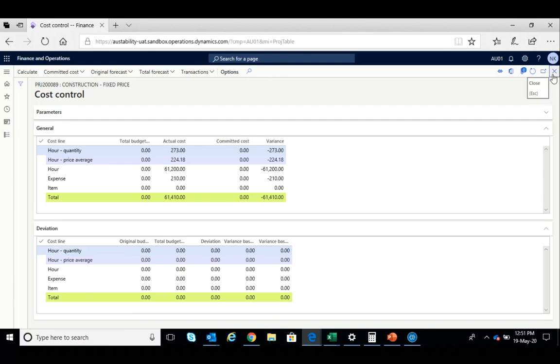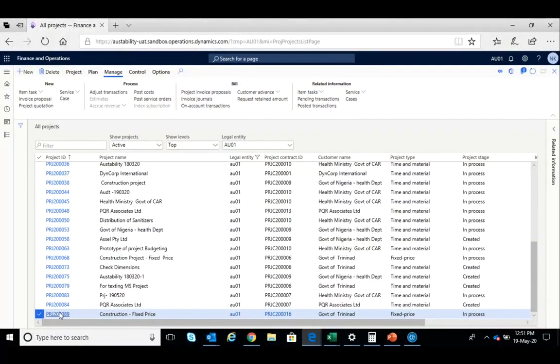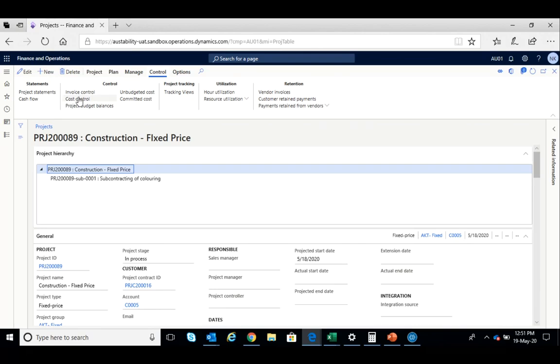Can you go back, Naren? Same cost control, you can go. You can show project budget balances.